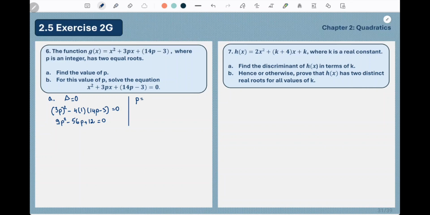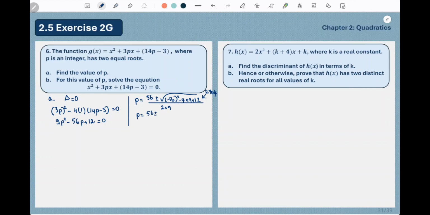So p, using the quadratic formula, we're gonna find this. So 56 plus or minus. So b is minus 56, so minus b plus or minus the square root of b squared minus 4ac. In this case, my b squared is minus 56 squared minus 4 times 9 times 12. So everything inside here will be equal to, I think, 2704, over 2 times 9. Okay. So p is 56.